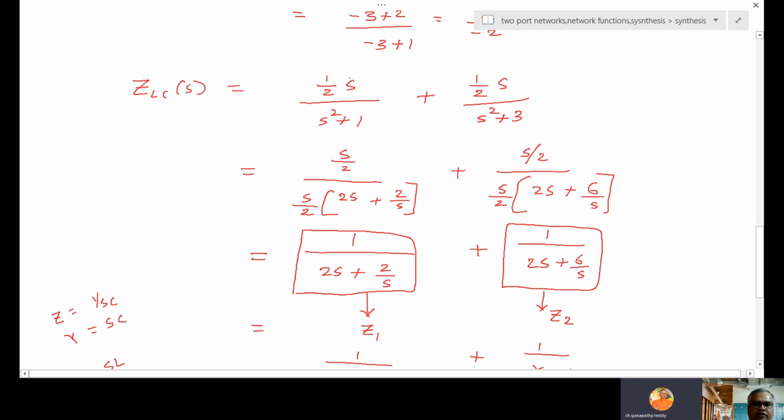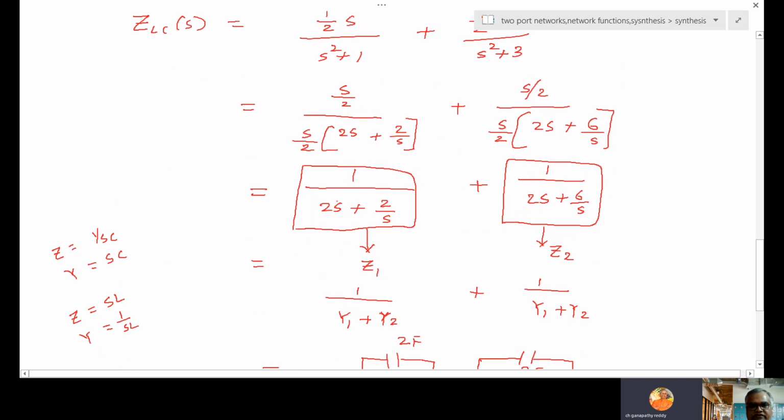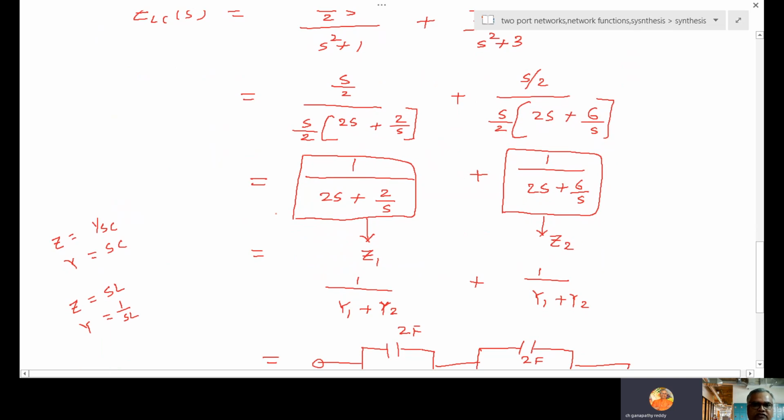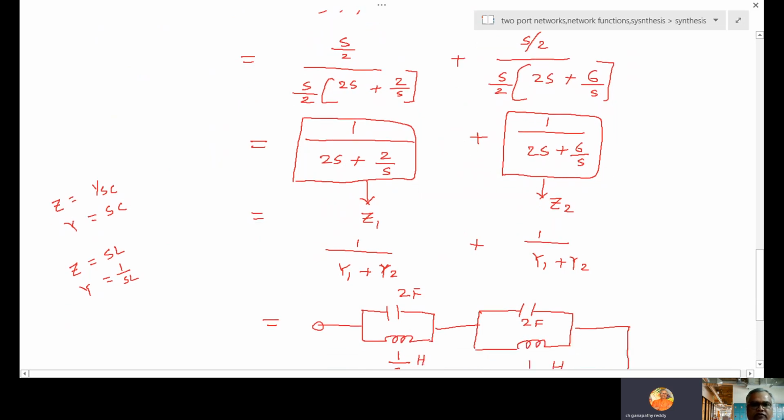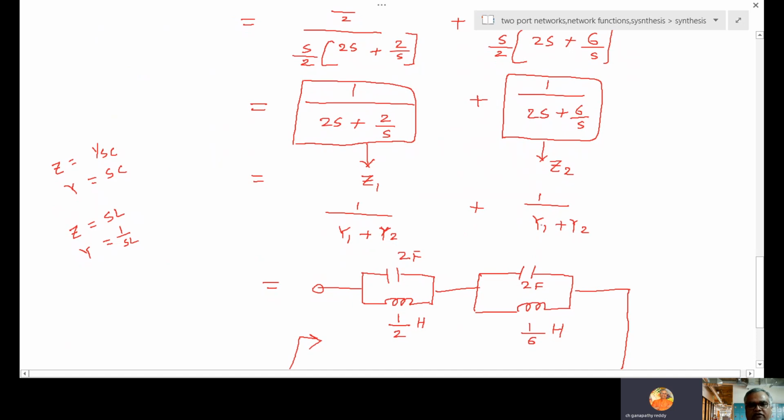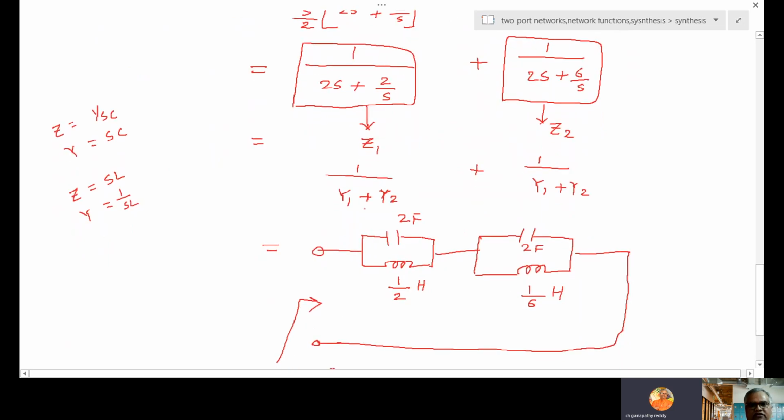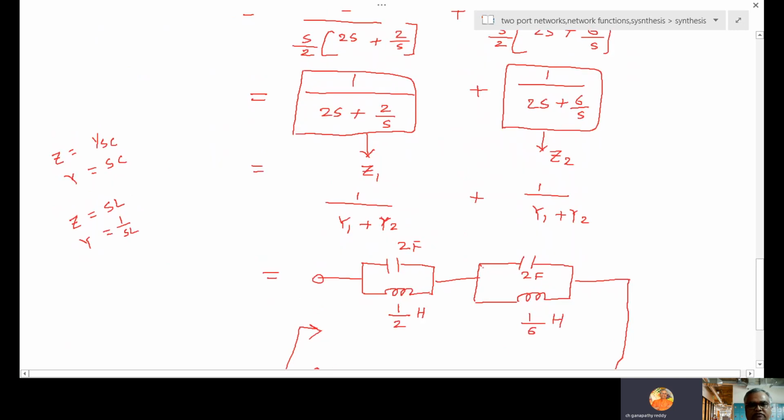In the numerator S by 2 and denominator S by 2, take common so that we can cancel. Now this block is a Z1. Again go inside: 1 over Y1 plus Y2. Y1 plus Y2 means elements are parallel. Here also elements are parallel, but overall it is an impedance. Overall this is also an impedance. So these two networks are connected in series. That is the basic idea. So the last stage is important.